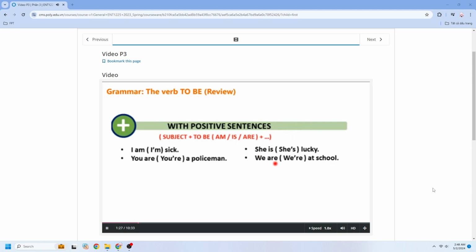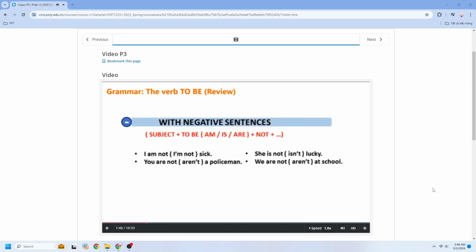With the subject she, is lucky. Or with the contraction, she's lucky. And with subject we, are at school. Or we're at school. Now let's take a look at the verb to be with negative sentences.